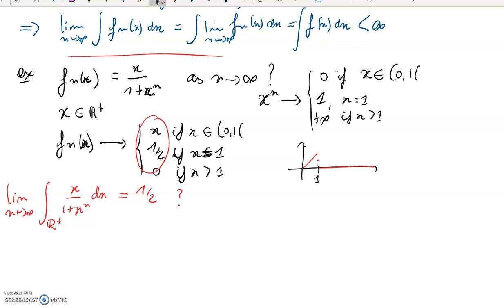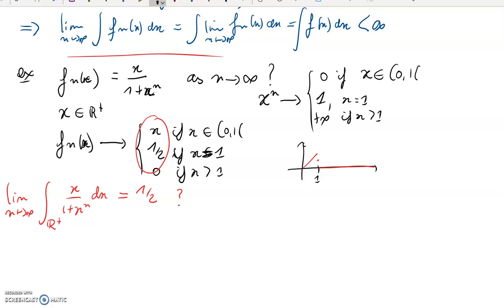It's neither increasing nor decreasing because probably it's going to be increasing between 0 and 1 and decreasing after 1. I mean the sequence fn of x for a fixed value of x.